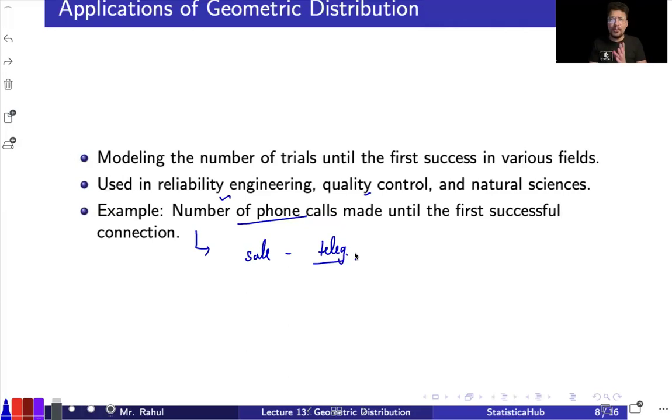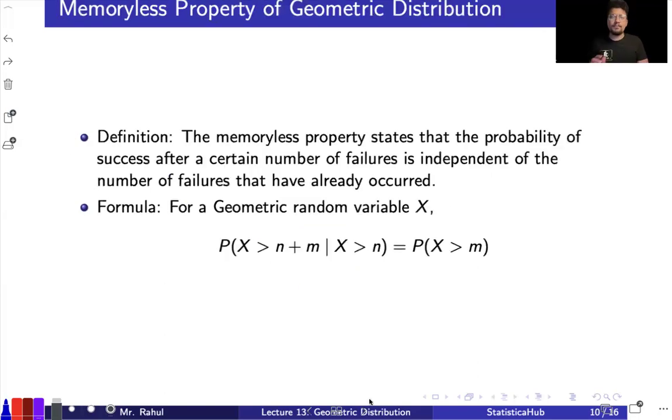Out of the different properties of the geometric distribution, the most important one is the memoryless property. So let's come to that part. What is the meaning of the memoryless property? The memoryless property states that the probability of success after a certain number of failures is independent of the number of failures that have already occurred. You can think about this case: maybe I have appeared for some particular exam two times and I didn't get the success. If I go for the third time, does that depend on the previous ones? Technically, no. In the real world, that is not depending on the previous ones. That is the most generic example that we can think of. So this is the memoryless property.